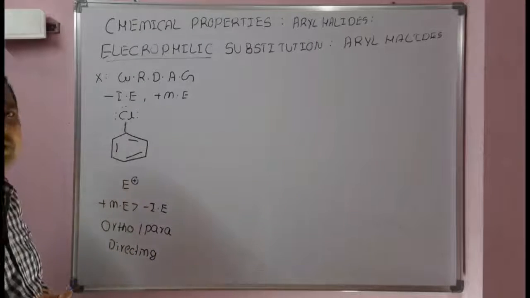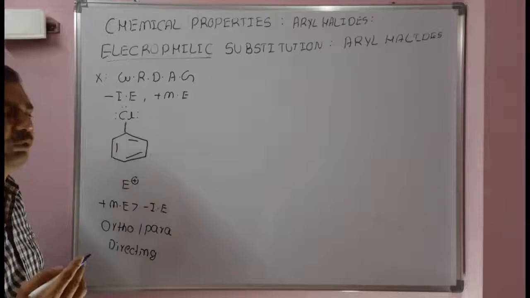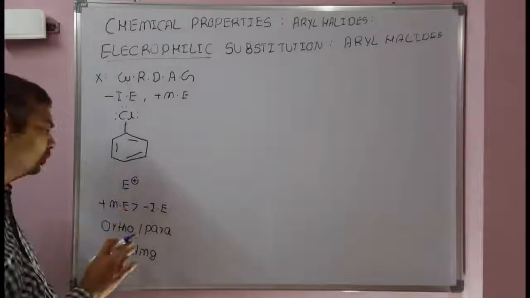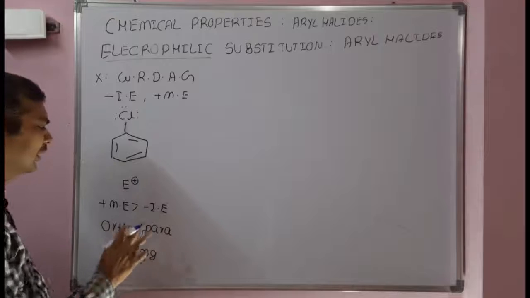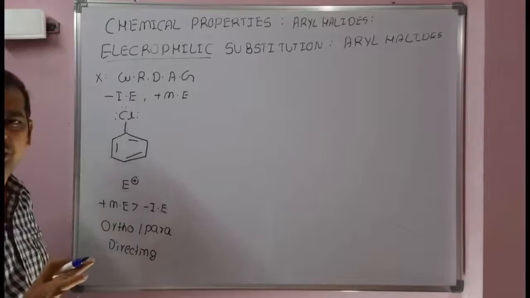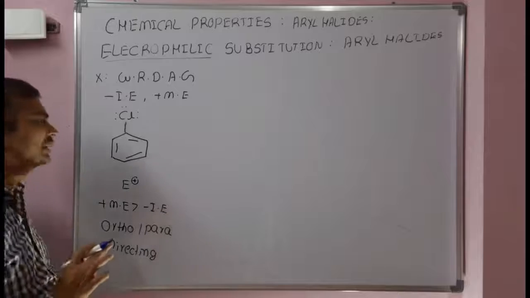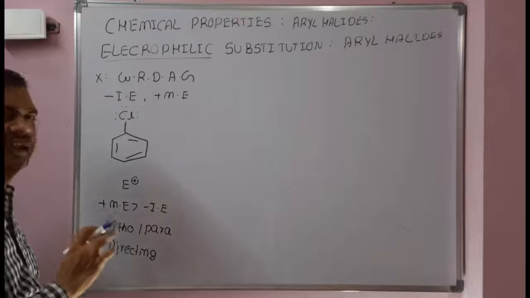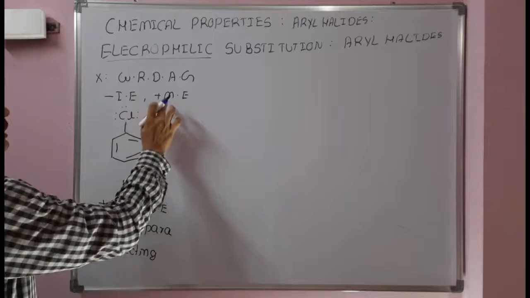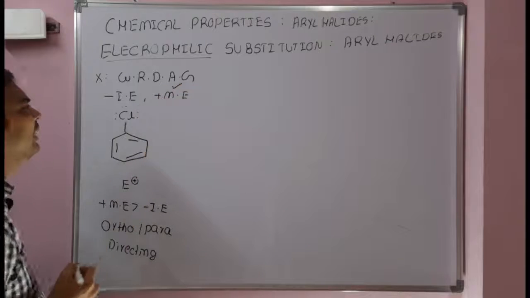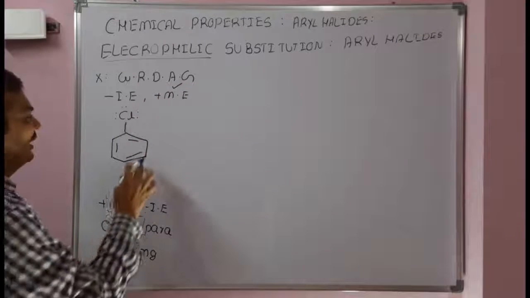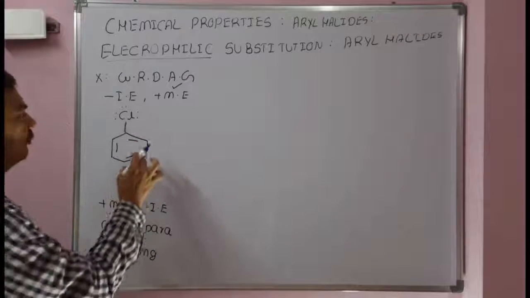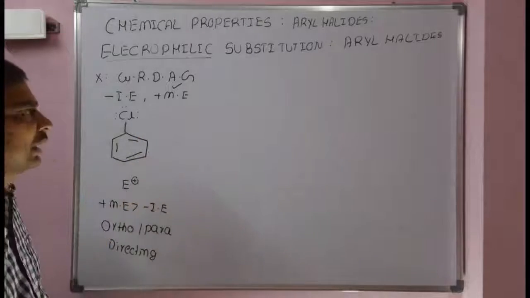There we discussed different examples, activating groups, deactivating groups. Generally with activating groups, electrophilic substitution takes place at ortho and para. With deactivating groups, electrophilic substitution reactions take place at meta. Even though halogen is a weak ring deactivating group, it is still an OP directing group, because the plus mesomeric effect dominates over the negative inductive effect. As a result, electron density at ortho and para positions is maximum. The electrophile will attack at the ortho or para position.